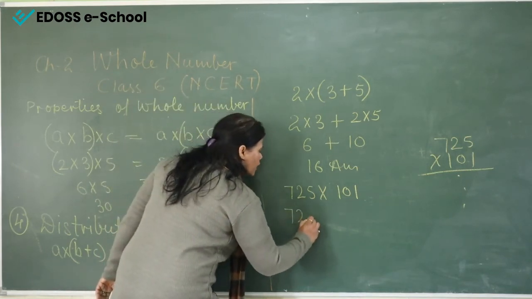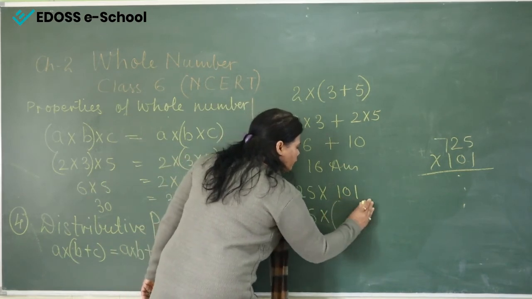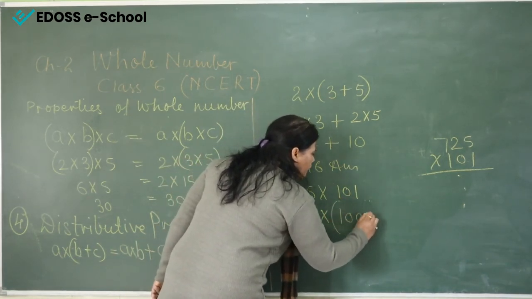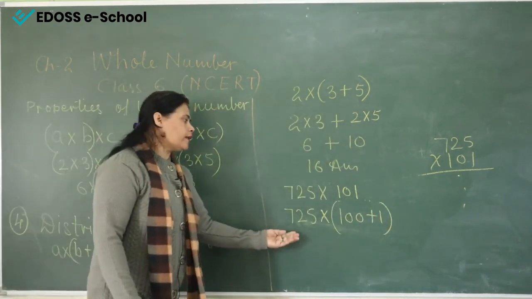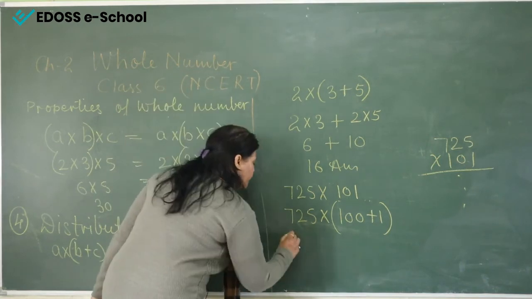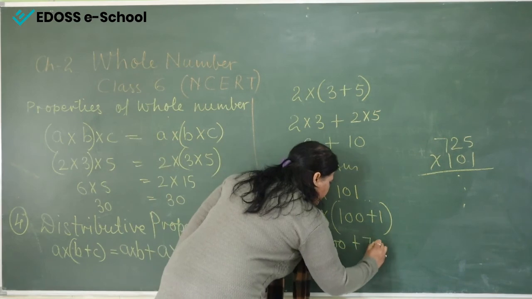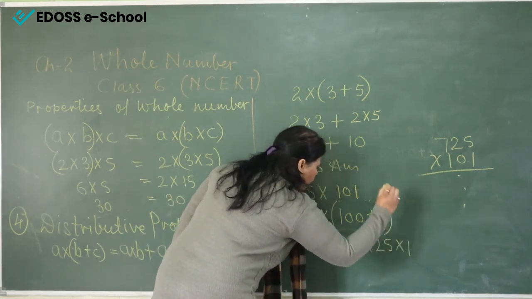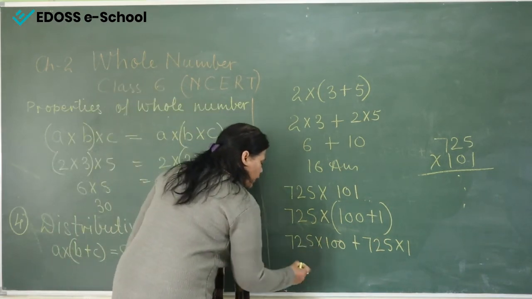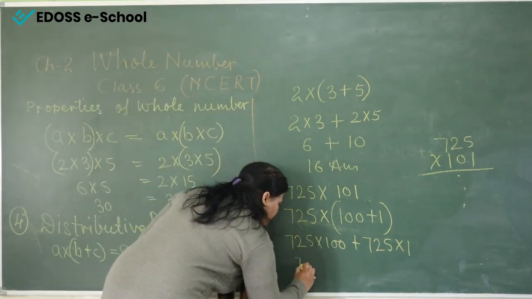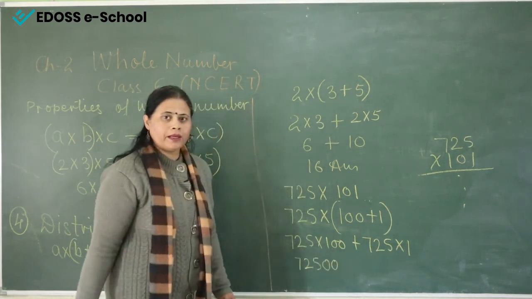Now see how you will do this. First of all, you have to expand this number. 101 means 100 plus 1. It means the second number you have to expand. Now you can distribute the number with these two. Now here it is, see, 725 multiplied by 100 plus 725 multiplied by 1. Now see how easy the calculation is. Now multiply this number. This is very easy. 725 ones are 725. And how many zeros are here? 2 here. This is called the shortcut multiplication now.